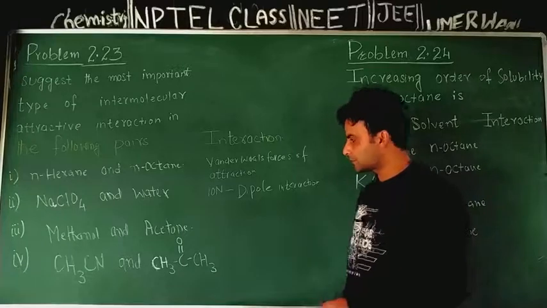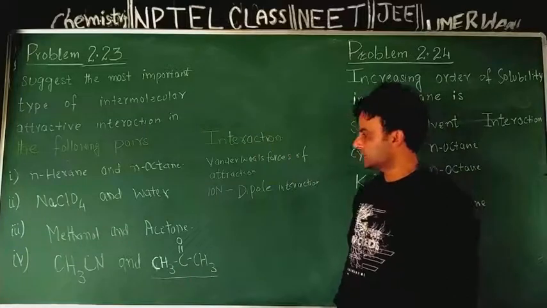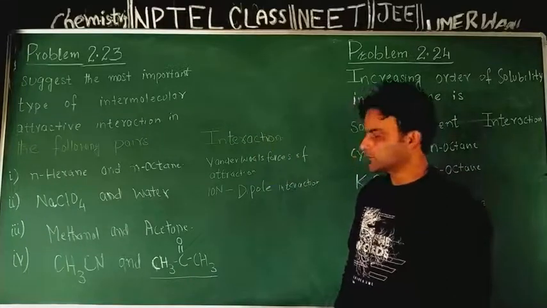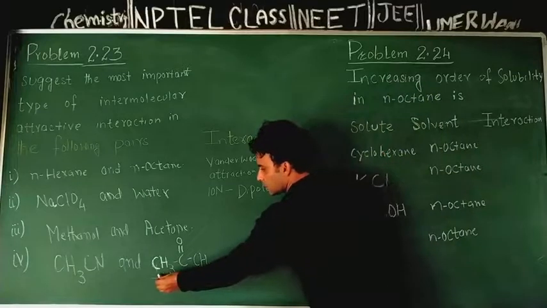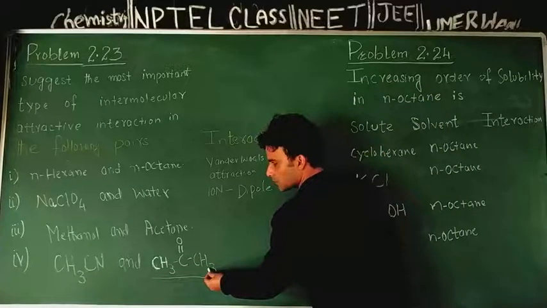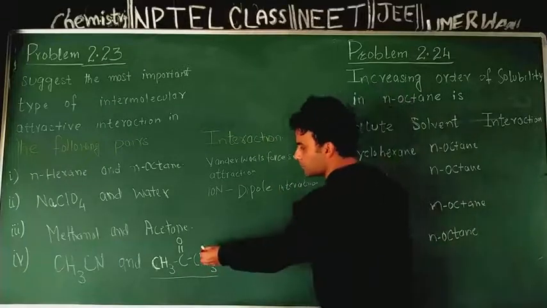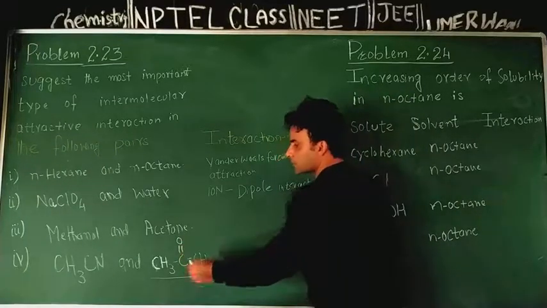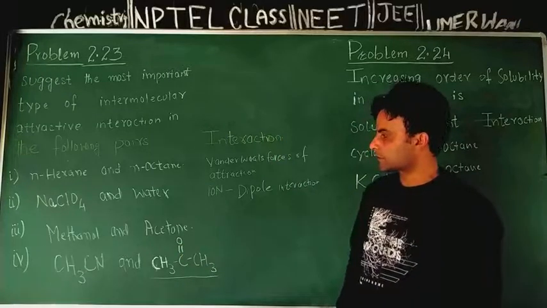Chemical composition of acetone is CH3, C double bond O, CH3. There is a non-polar part comprising of carbon and hydrogen, but there is also a polar part comprising of carbon and oxygen. Carbon is bonded to oxygen by means of a double bond.